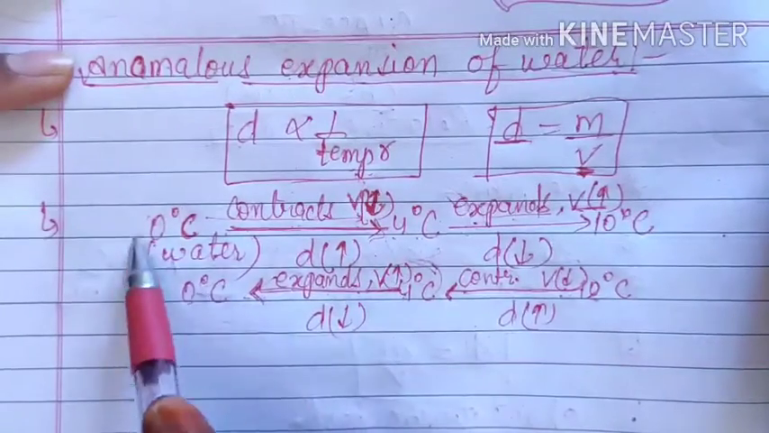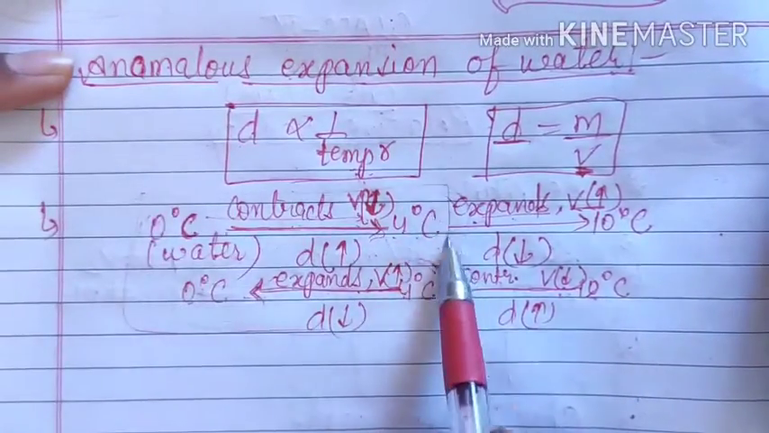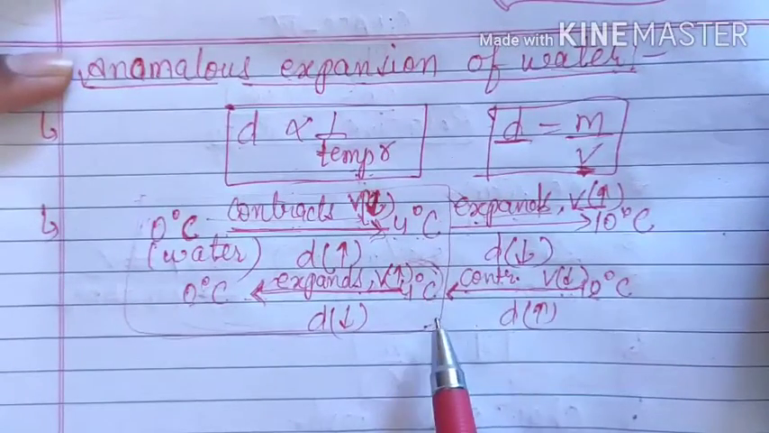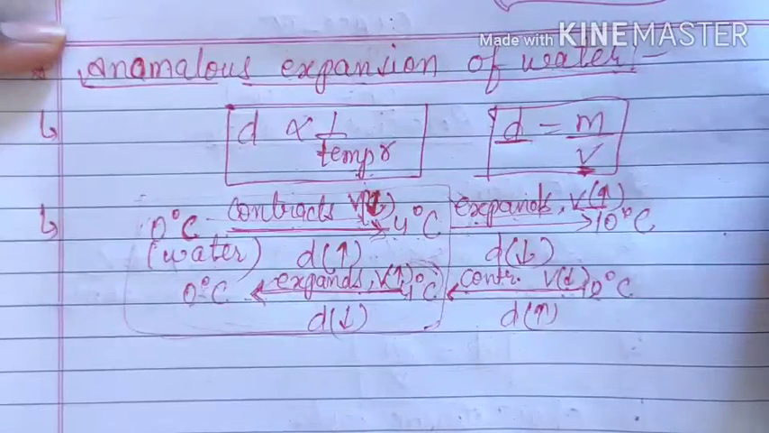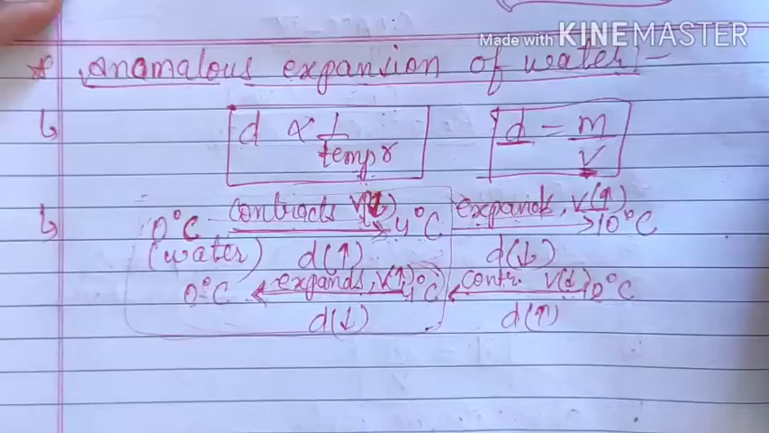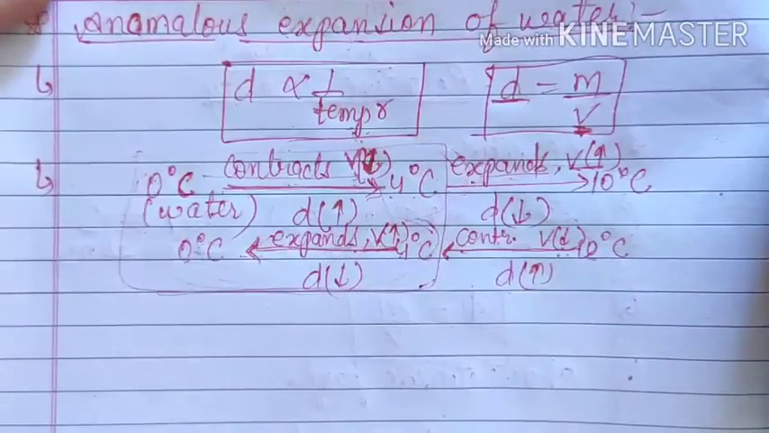So between 0 degrees Celsius and 4 degrees Celsius, water shows abnormal behavior, that means not normal, which generally other materials do. This is the exception for water. Okay, now why are we learning this?